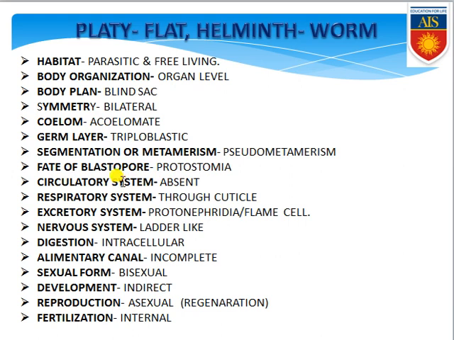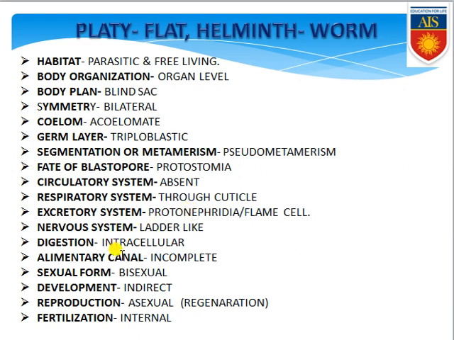Next, the circulatory system: in case of these organisms the circulatory system is totally absent. No open or closed circulatory system is present. If you go for the respiratory system, their respiration happens through the body surface, which is covered by the cuticular layer, or through the cuticle. Excretory system: that is exclusively performed by the structure called protonephria, or rather you can say by the flame cell. Nervous system: their nervous system is simpler and that is ladder-like.